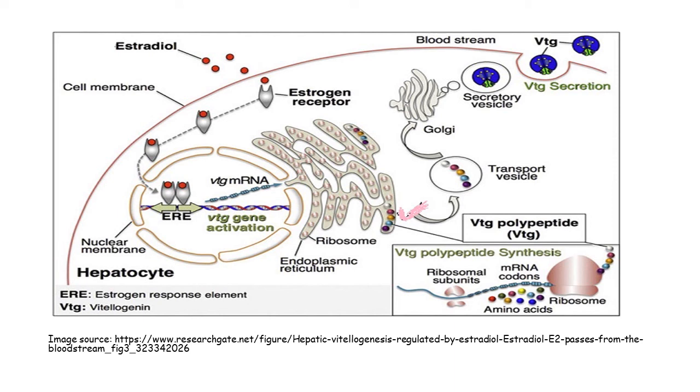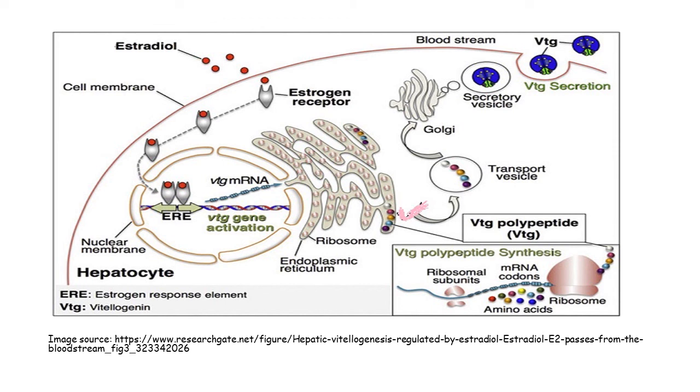Here, genetic material is present, and this complex will bind specifically to the vitellogenin gene. And what is the vitellogenin gene? It is responsible for the synthesis of vitellogenin mRNA. This mRNA will carry the message to the cytoplasm for the production of vitellogenin protein.